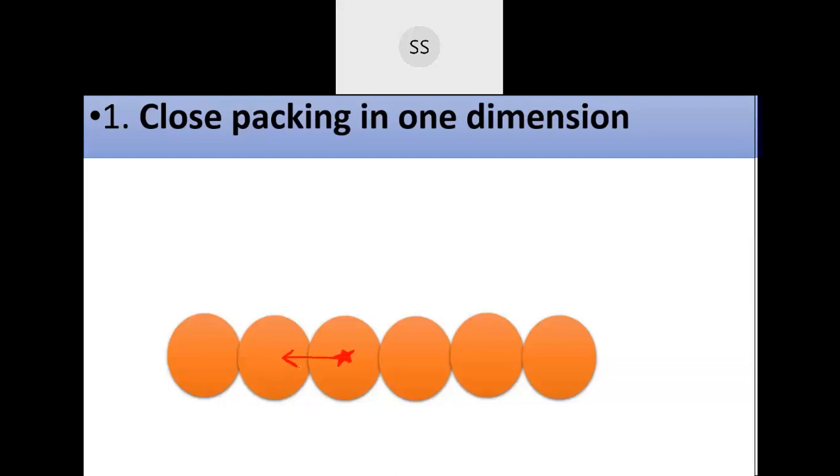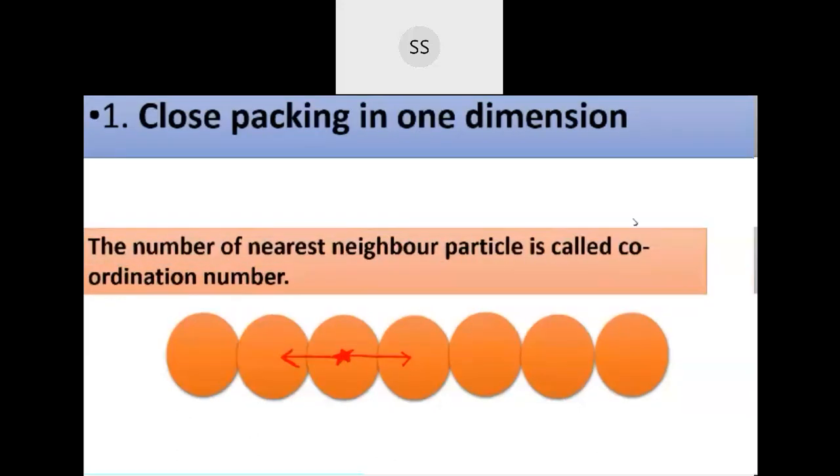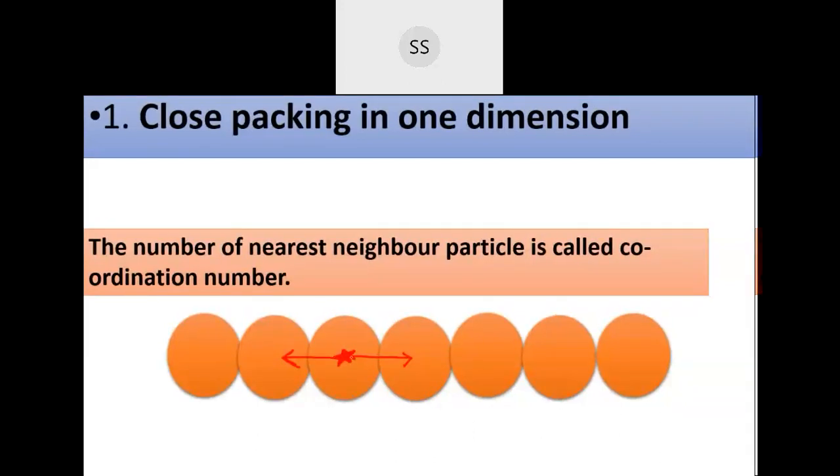One is on their left side and they have another one towards their right side. The particles which are exactly in contact with them, that is called the coordination number. Coordination number means the number of nearest neighboring particles which are attached to them. Here the star mark one is a particle which I have considered, and next to it you can see there are two neighboring particles.